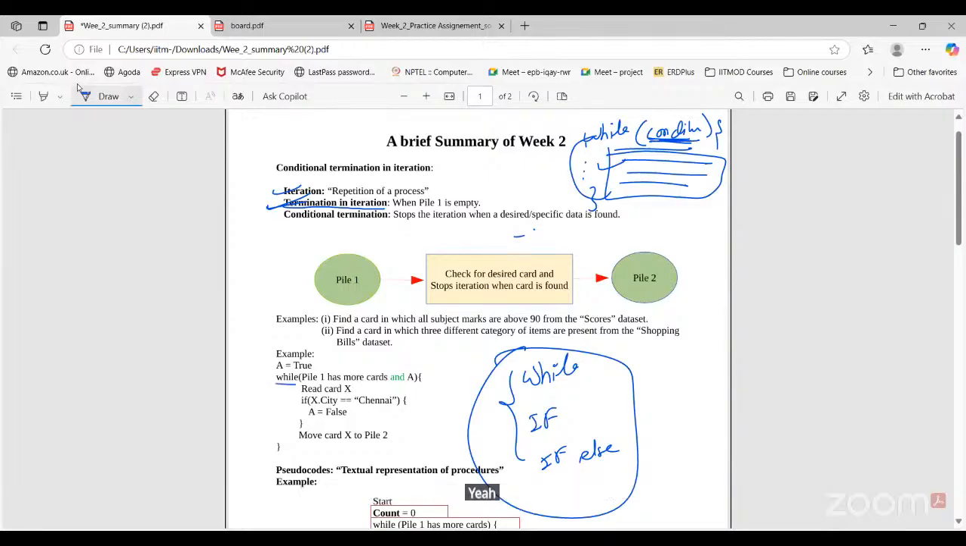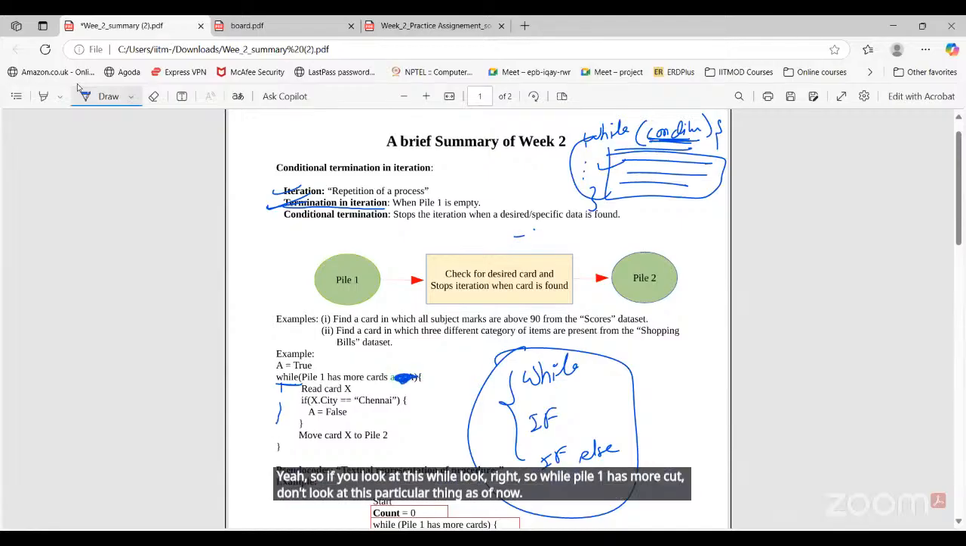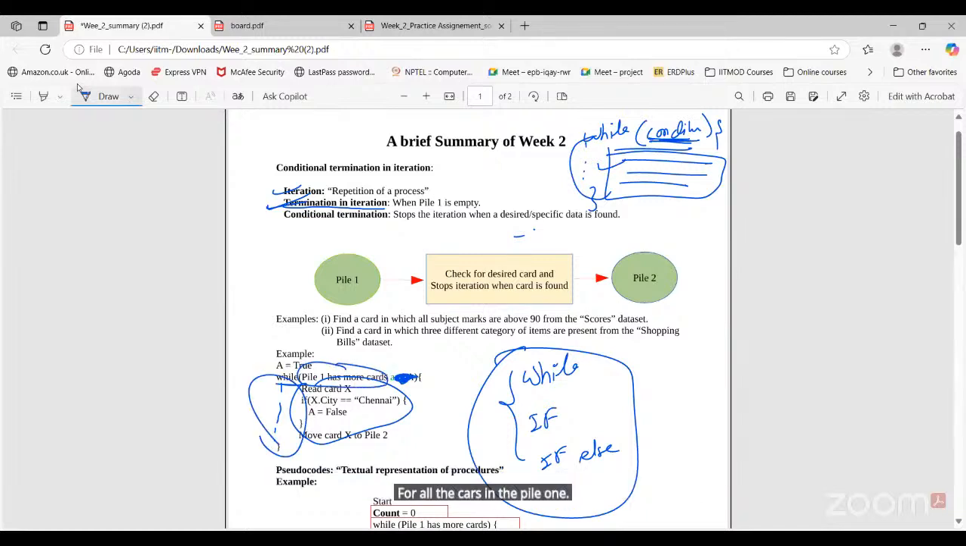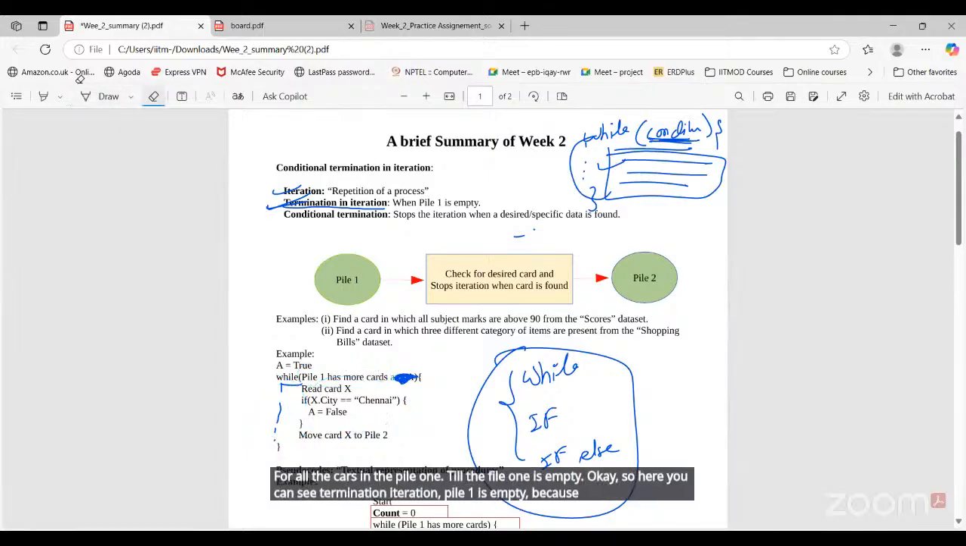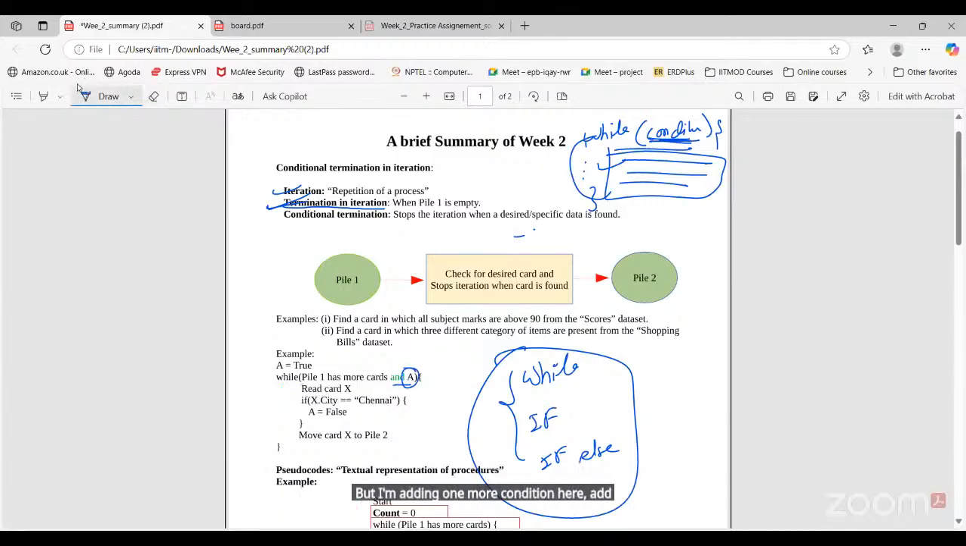If you look at this while loop, right? So while pile 1 has more cards, don't look at this particular thing as of now. This is what we have, termination in iteration. We are going to execute this particular thing for all the cards in pile 1 till pile 1 is empty. Here you can see termination in iteration, pile 1 is empty, because only then will the condition become false. But I'm adding one more condition here, and A. A can be any condition. Even if we have more cards in the pile, the moment we satisfy this particular condition, we are going to stop the iteration here.